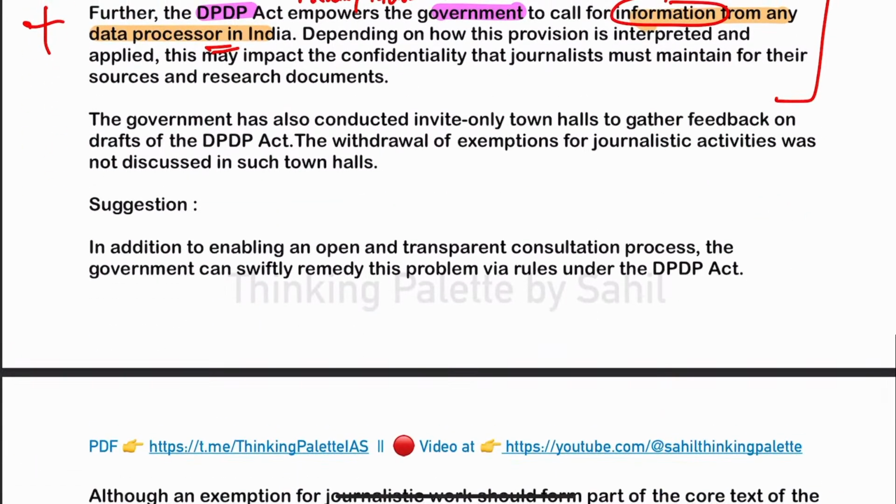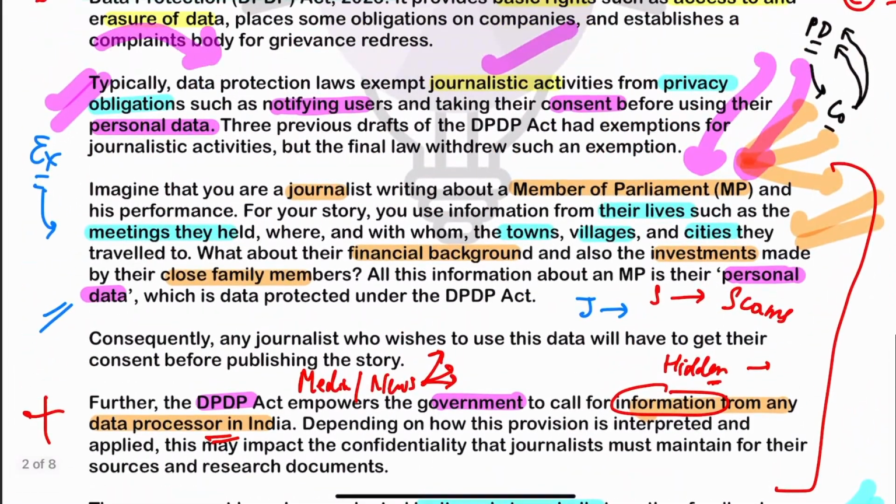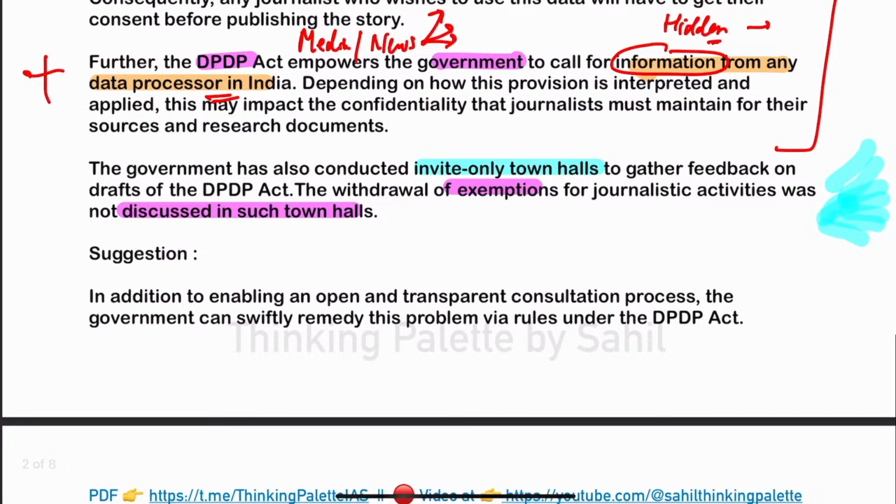Now, the article says that when such laws are passed, there should be detailed discussions. In fact, here also discussions were carried out, but they were invite-only town hall meetings. The government invited a few people and discussed with them. Also, these exemptions were withdrawn, and that was not discussed. In the earlier draft, journalists were given an exemption that you need not take consent if you are doing some investigation for investigative journalism. In the final bill, it was withdrawn. So these things were not told to the journalists.